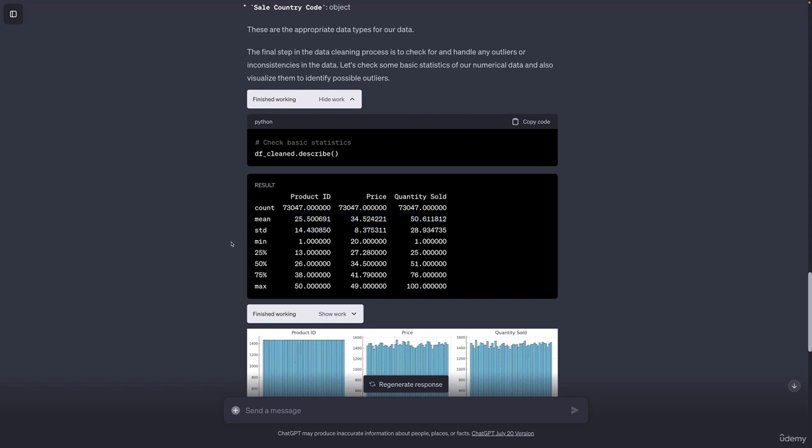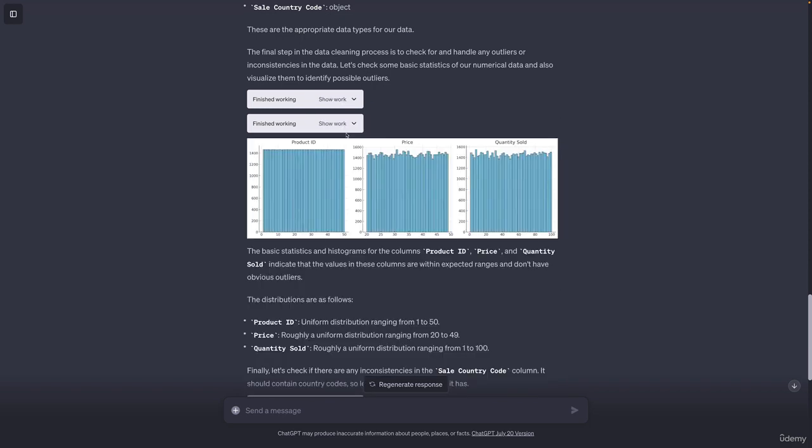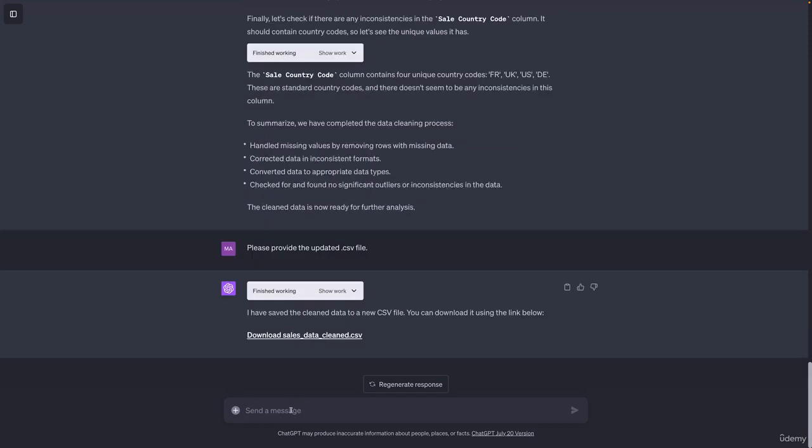Therefore, I won't apply these statistics again, obviously, but instead we could also calculate other numbers here in this analysis and visualization part. One thing we could be interested in, for example, is how many products were sold on average on a specific weekday. Let's see if ChatGPT is able to identify the weekday based on the date and to then calculate this average quantity sold for each weekday.